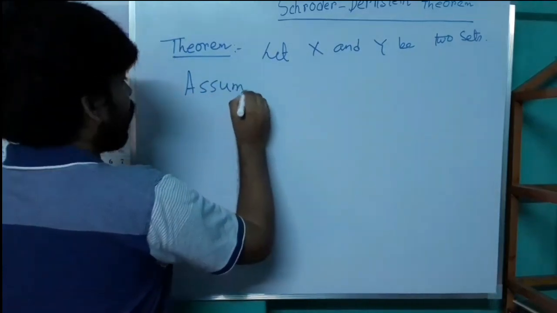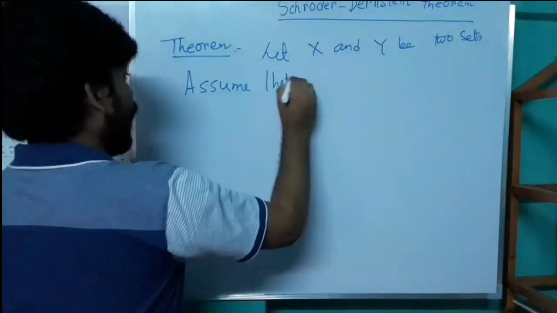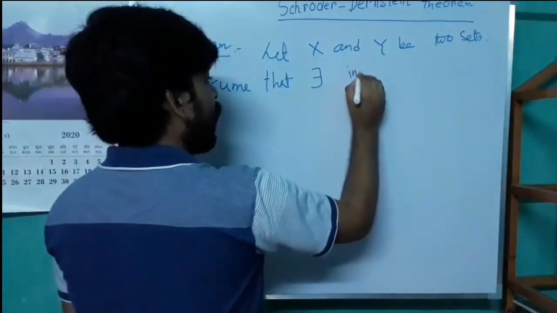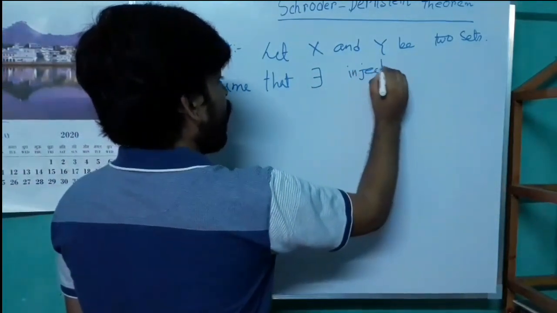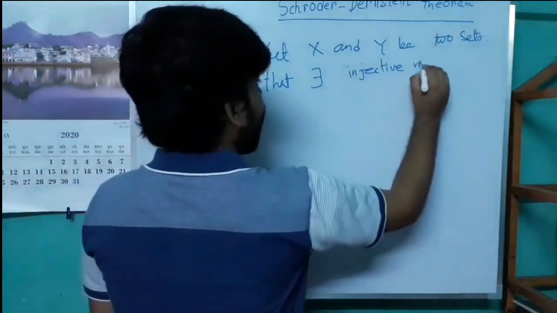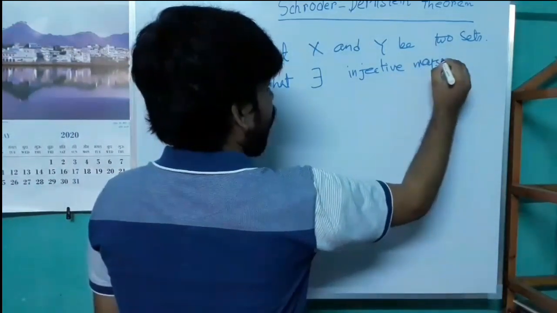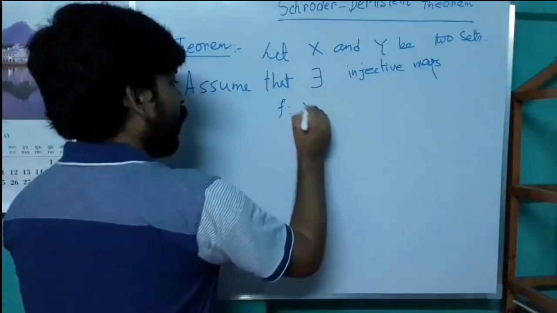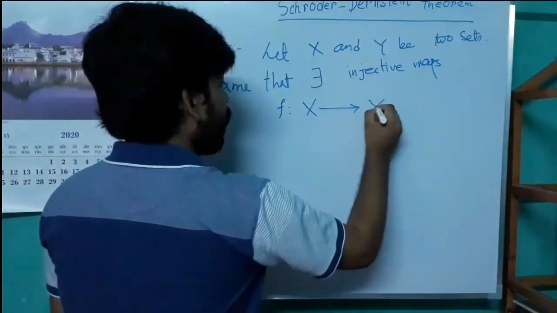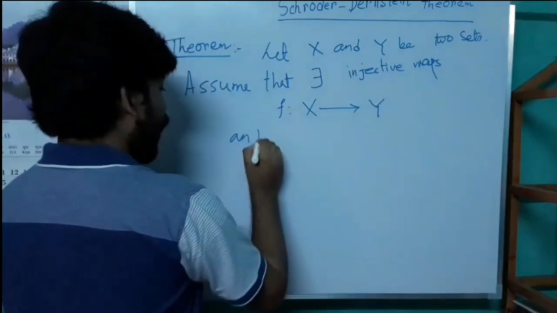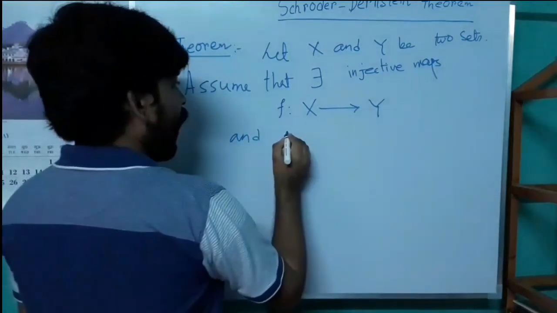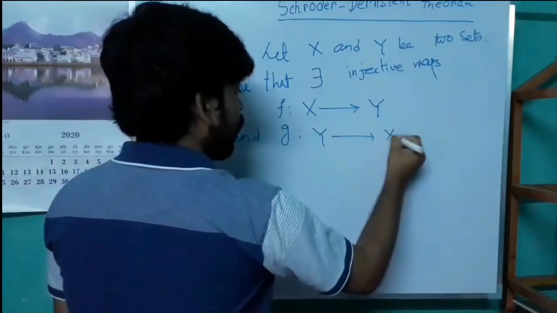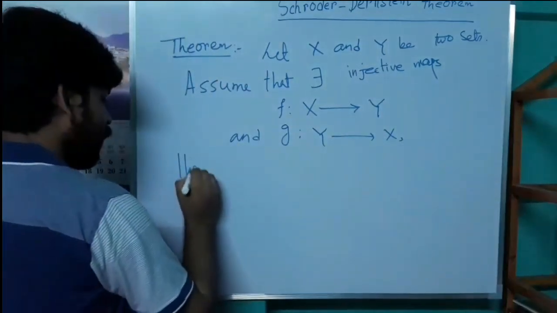Assume that there exist injective maps f from X to Y and g from Y to X, then